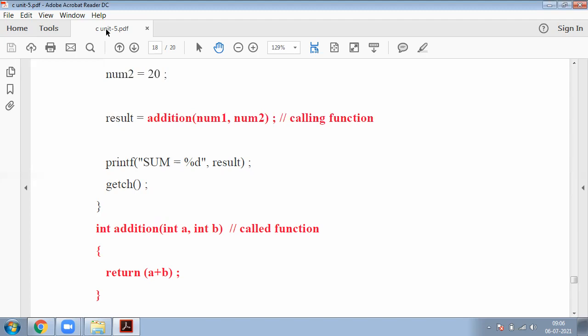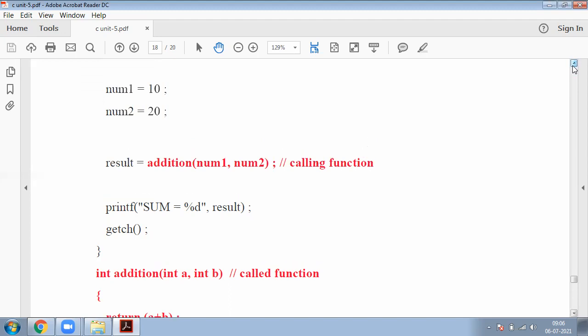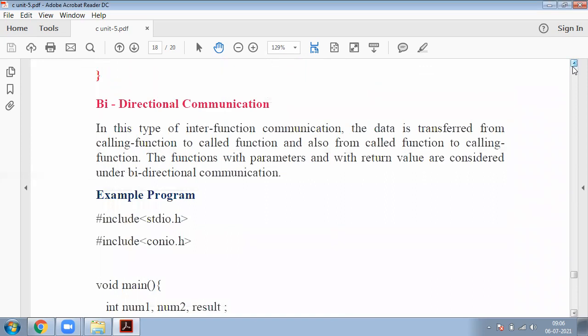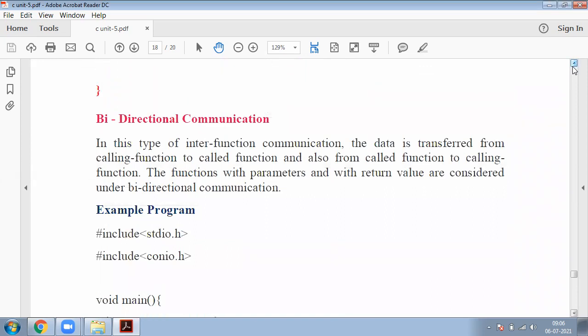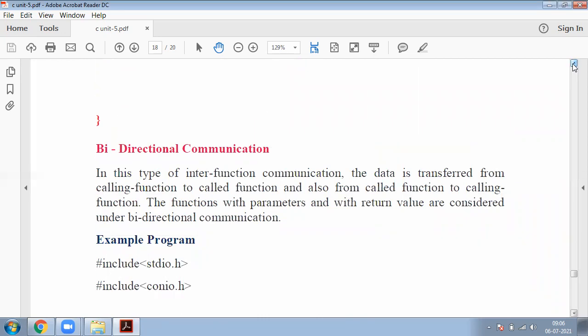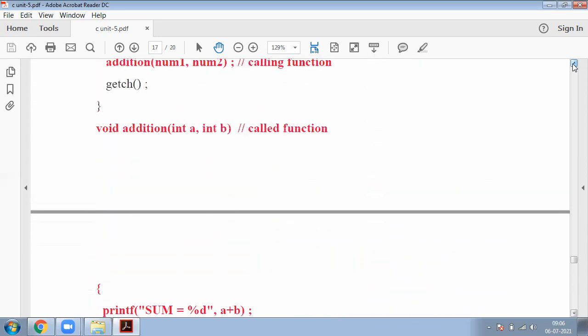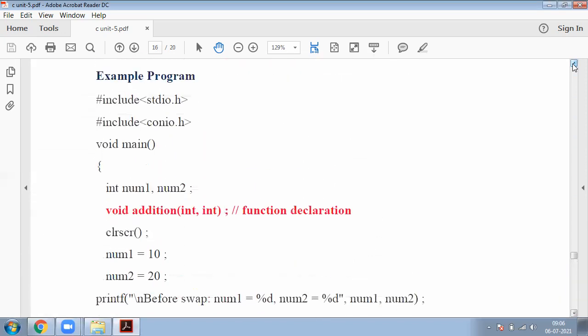Generally, when functions are executed, any one of these happens: upward communication, downward communication, or bidirectional communication. Which one is used depends upon our programming style, that is, it depends upon our program. So this is about our inter-function communication.